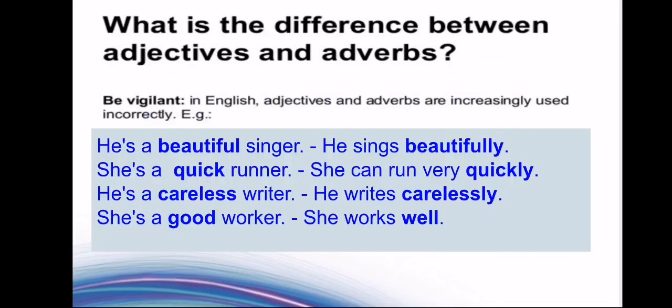Now here you can find a few sentences where the same word is used as an adjective and adverb respectively. He is a beautiful singer. He sings beautifully. Now beautiful here is an adjective, but beautifully is an adverb. She is a quick runner. She can run very quickly. Now here quick is an adjective and quickly is an adverb.